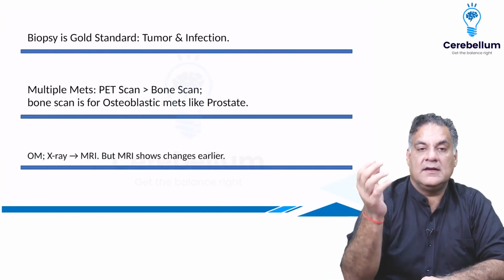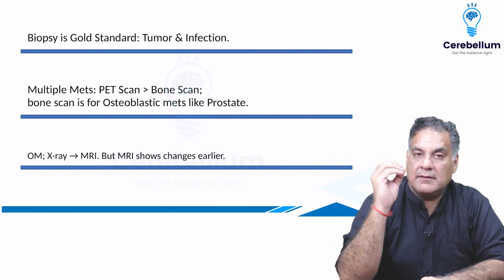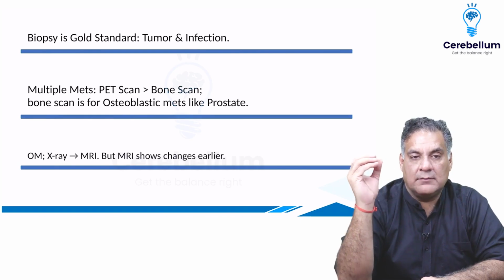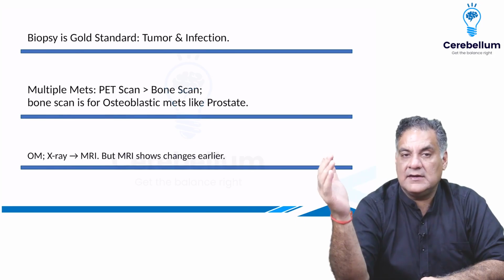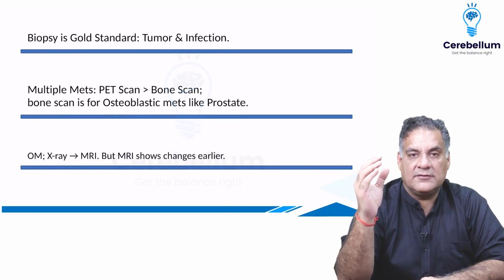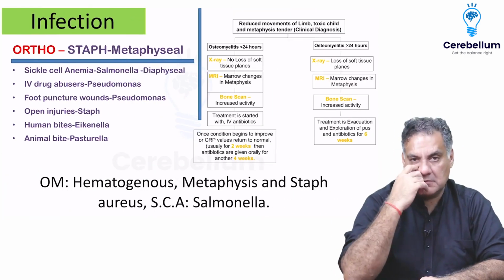So what I learn here is biopsy is the gold standard for tumor and infection. Multiple mets, PET scan is better than bone scan. Bone scan is better for osteoblastic mets like prostate. In osteomyelitis, X-ray is first, then MRI, but MRI will show you changes earlier, the marrow edema. This is what you should remember.